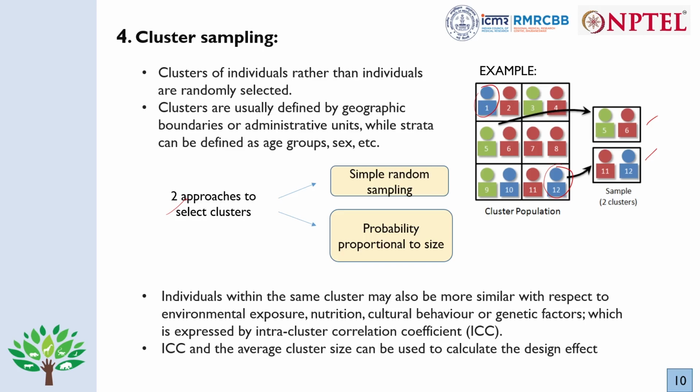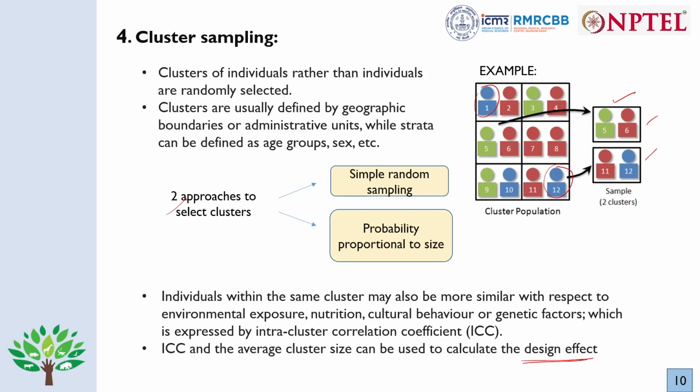Though individuals within the same cluster may be similar with respect to environmental exposure, nutrition, cultural behavior and genetic factors. So this similarity within each cluster is usually denoted by something known as ICC, intra-cluster correlation coefficient. And this ICC and the average cluster size, that is the number of individuals in each cluster, and here each cluster has 2 individuals, can be used to calculate the design effect, which helps us find out the final sample size that we need.